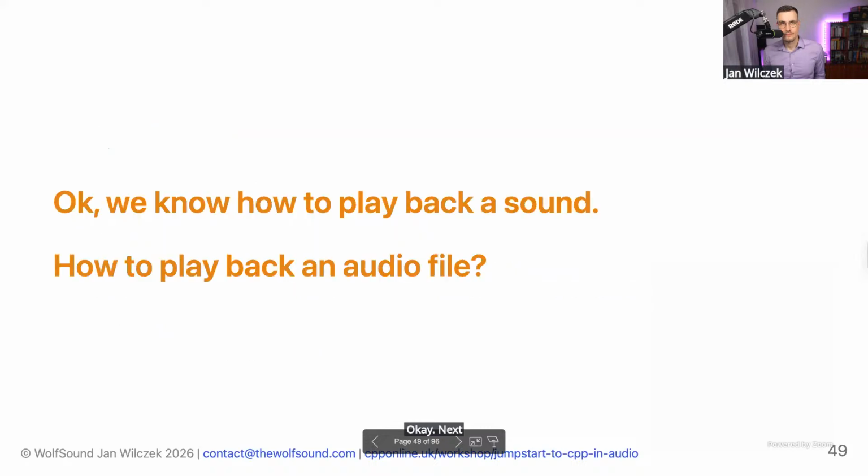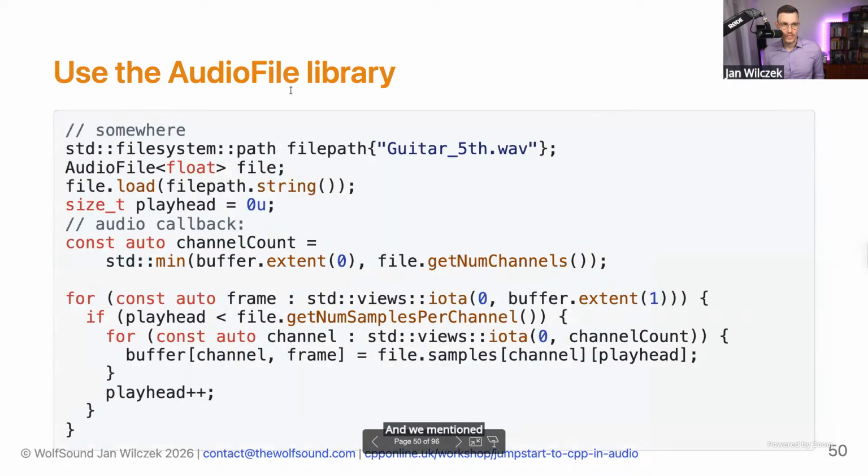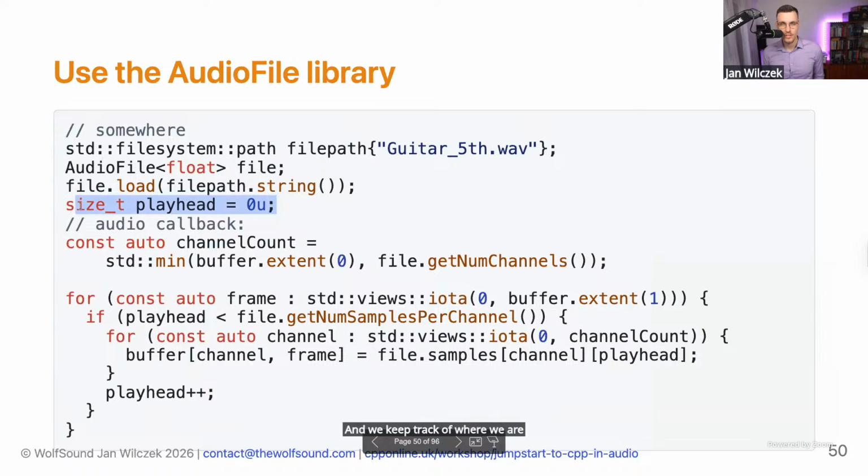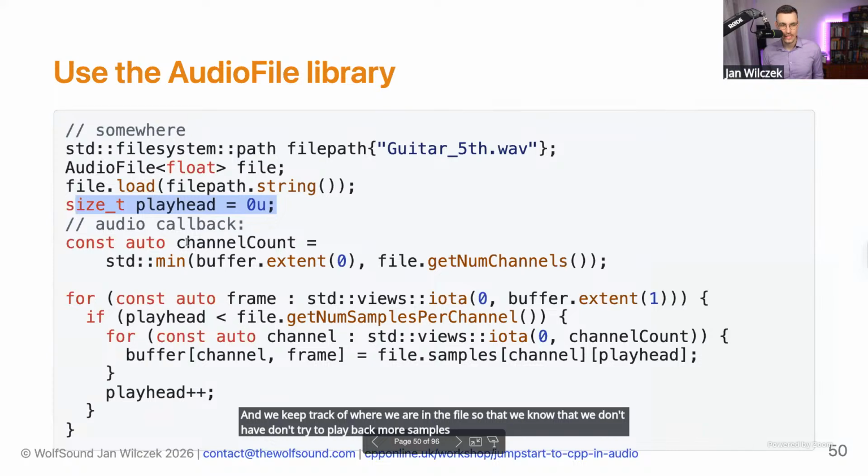Next, we know how to play back sound. How can we play back an audio file? And we mentioned the AudioFile library. We can simply use it. And that's quite easy. We define a file path. We instantiate the AudioFile object. We load the file, and we keep track of where we are in the file so that we don't try to play back more samples than there are in the file.